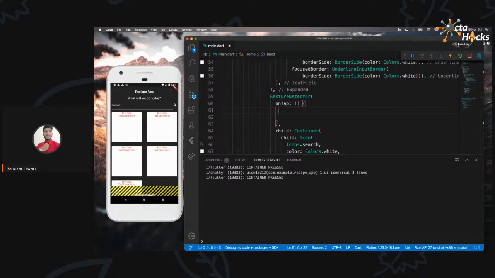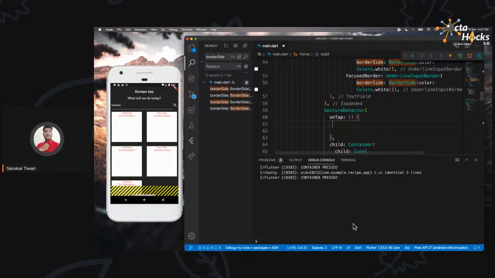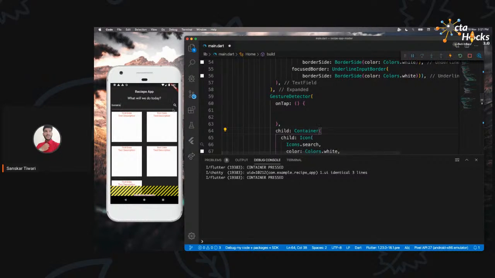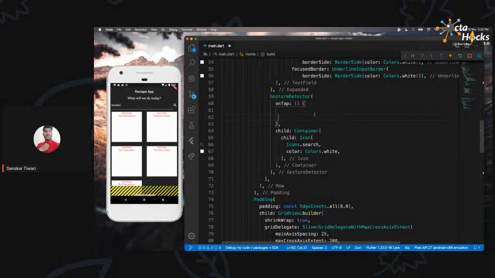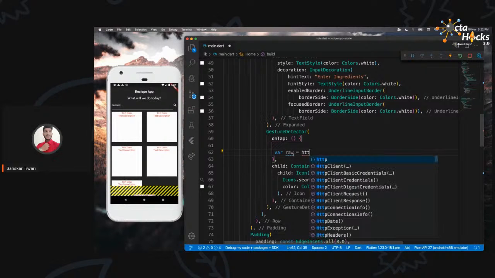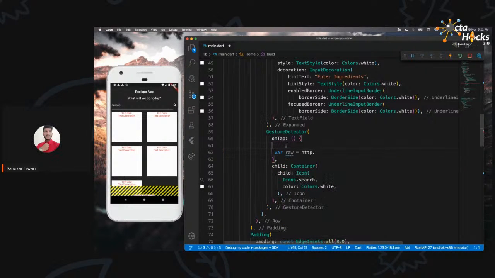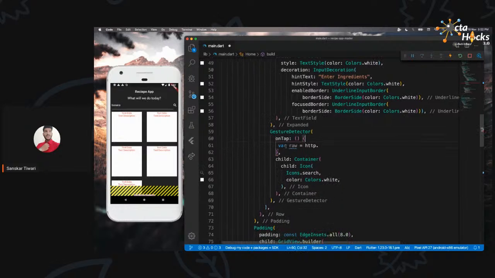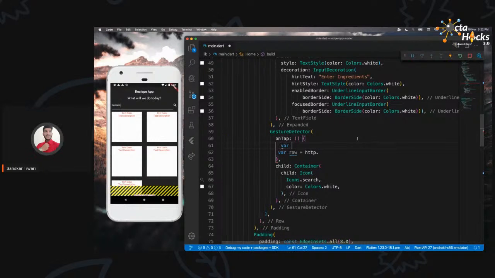So as I mentioned, I just want this to be very clear. What we want is, when we click on this button, to fetch the details, right? So to do that, first we are going to create a variable, so that we can save the data in a particular variable when we fetch it. So let me just say variable and raw equals to HTTP dot, and we are also going to save the URL, right?